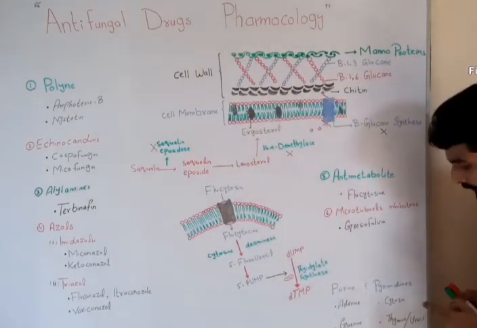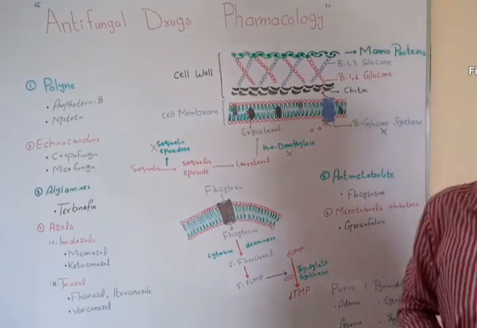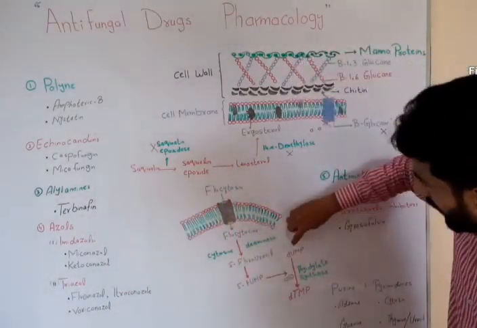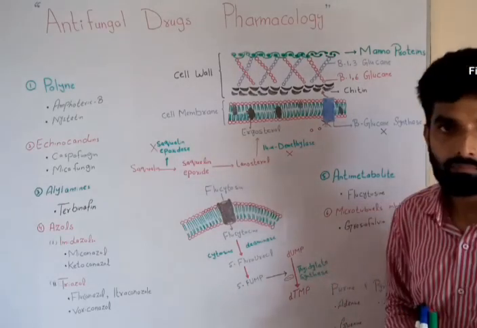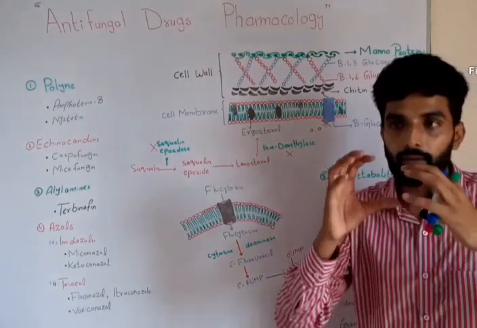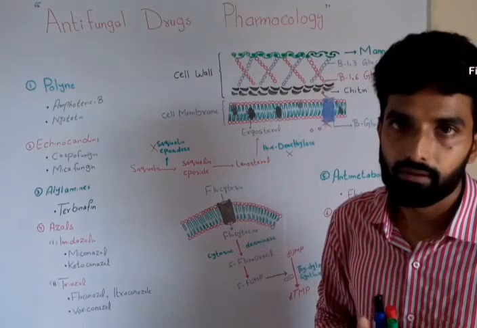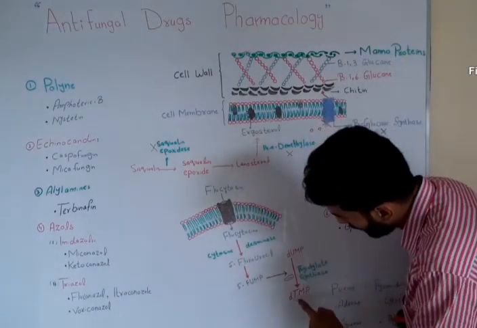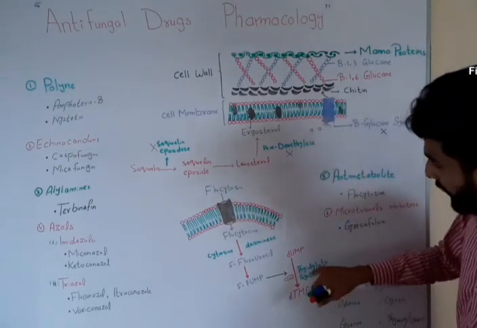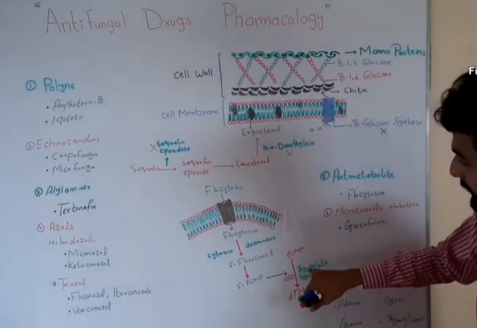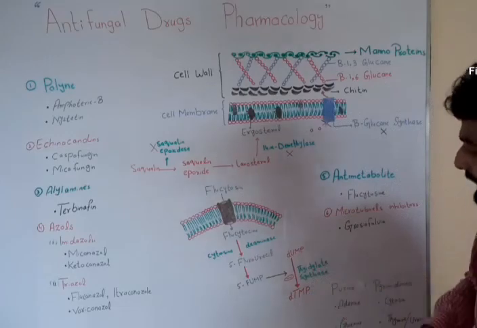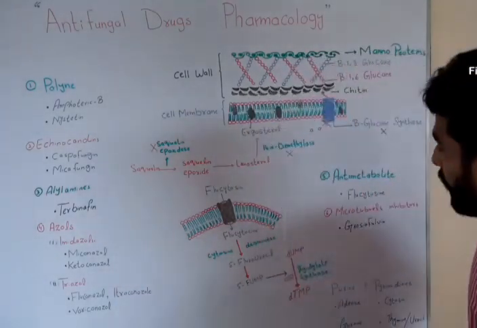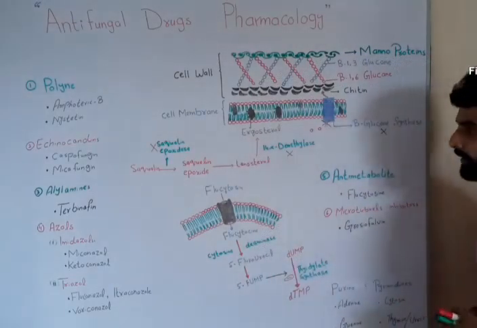One more thing, let me tell you that thymidine monophosphate is synthesized from uridine monophosphate. The nucleotide in which uracil is present is called uridine monophosphate. Uridine monophosphate will be converted into thymidine monophosphate with the help of the enzyme thymidylate synthase.